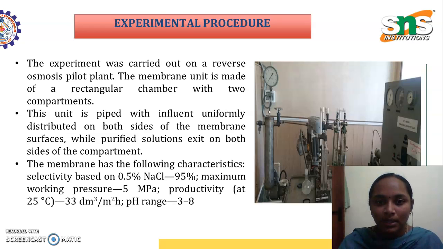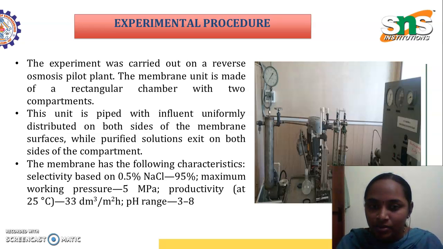One compartment is used to store the untreated water, and the other compartment is used to store the treated water. This unit is piped with influent uniformly distributed on both sides of the membrane surfaces, while purified solutions exit on both sides of the compartment.